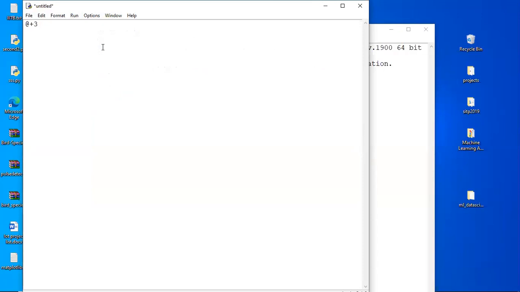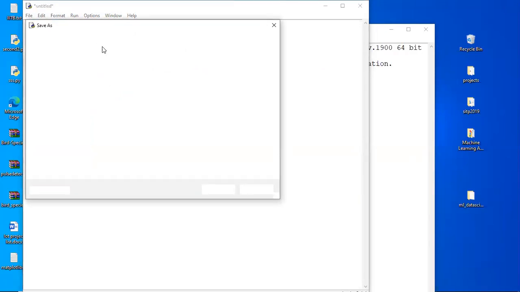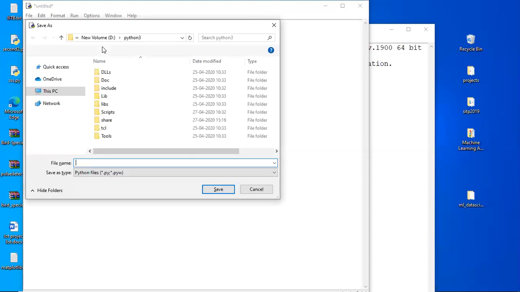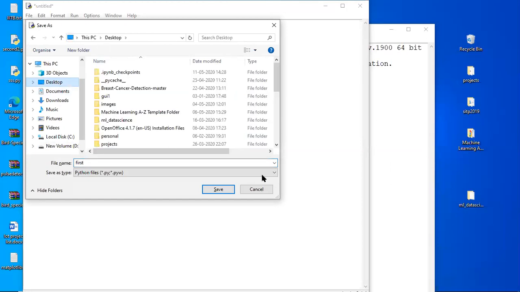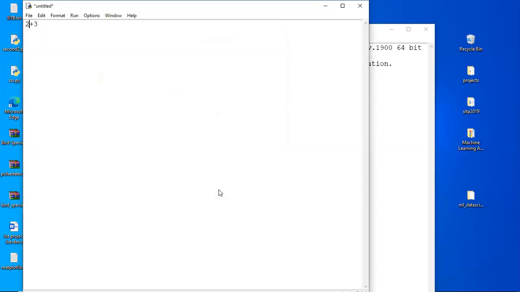After writing something in this script, we need to save the program first. The shortcut for that is Control S. Then we need to give the file name. Here I'm giving the file name as first program, and I'm saving it on the desktop. We need not specify the extension, because by default it takes the extension .py.